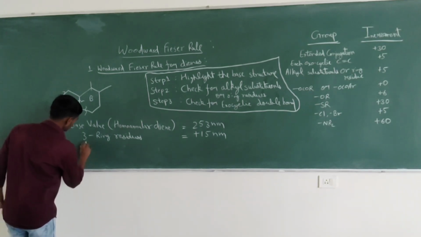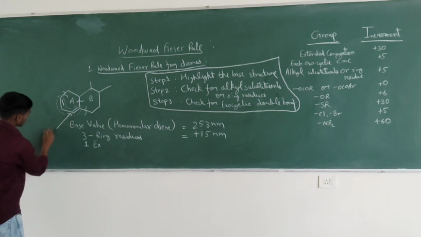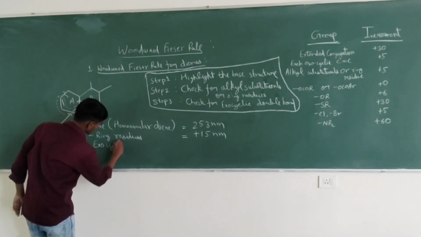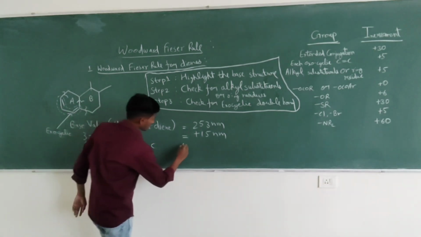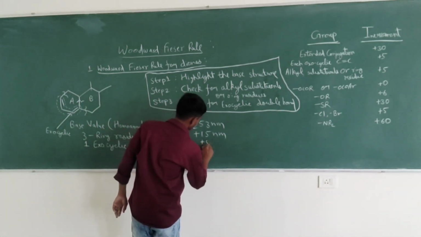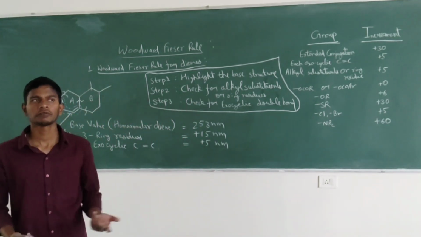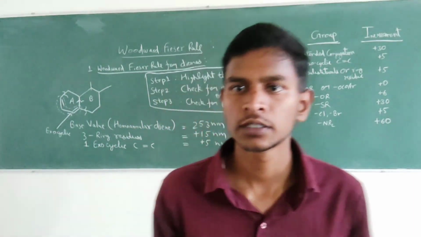So one, this double bond is the exocyclic one. One exocyclic double bond is plus 5 nanometer. For an exocyclic double bond, plus 5 nanometer, and for an endocyclic double bond, there is no impact.